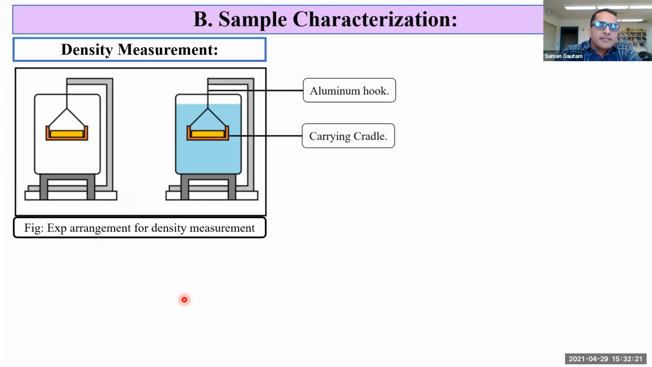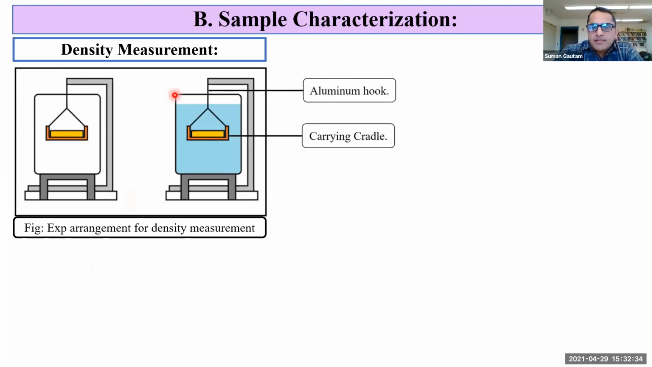Now the glasses are ready for sample characterization. The first measurement is density measurement. The experimental arrangement for a density measurement is shown here. Density is measured using Archimedes' principle with xylene as an immersion liquid.